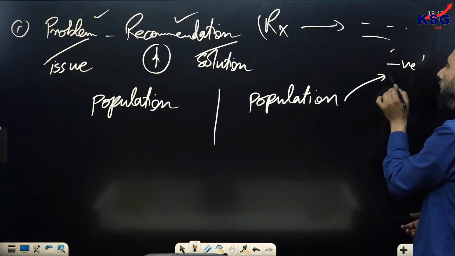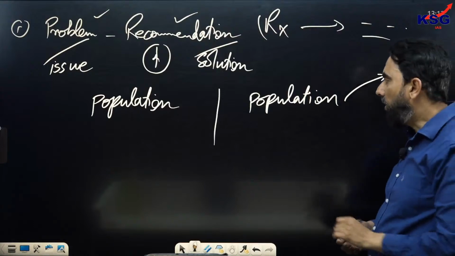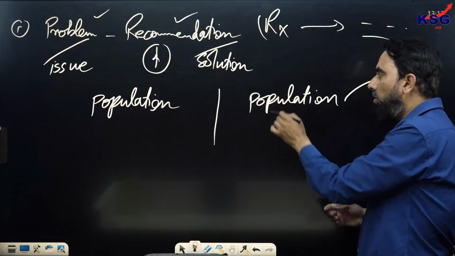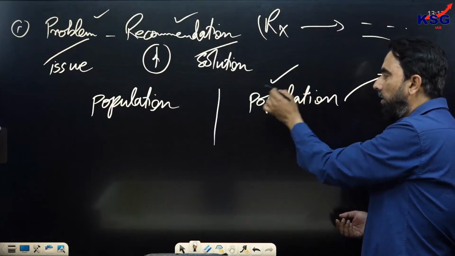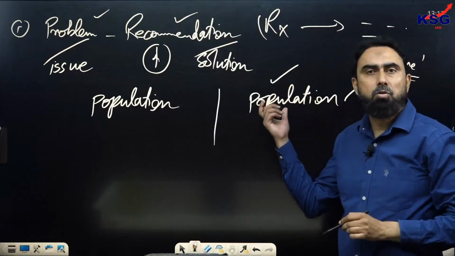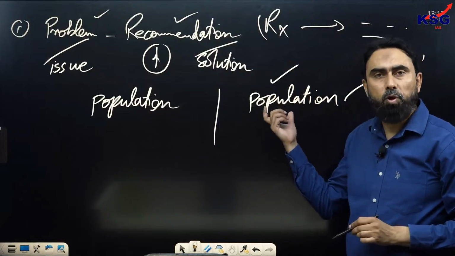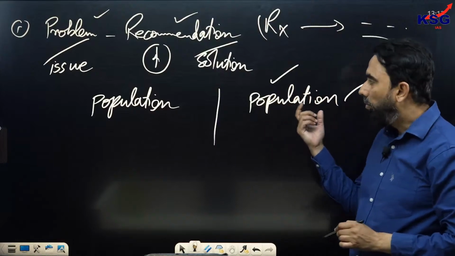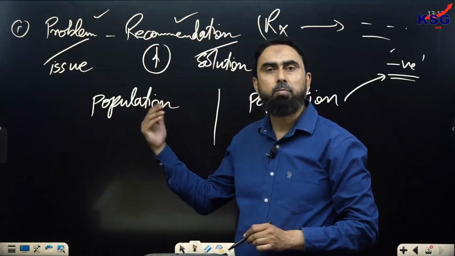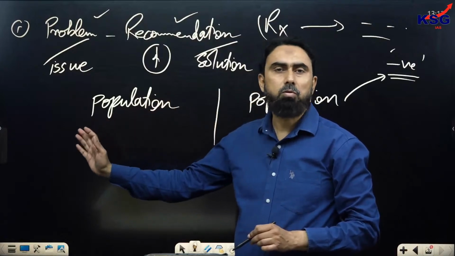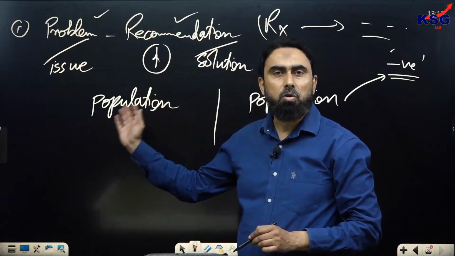I can write negative here. In that case, we can choose an option which talks about taking steps to contain this problem of population or overpopulation. But in case he has written it in a neutral form, not projecting it as a problem, there you need not choose an option which is going to sort out the problem.